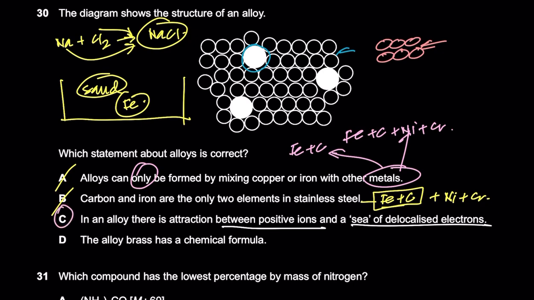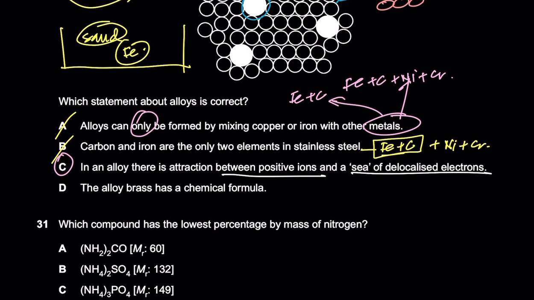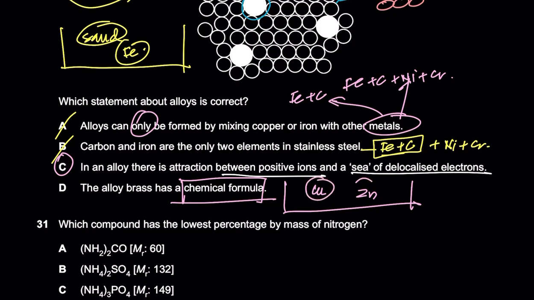If you check D out, D saying the alloy brass has a chemical formula. Alloys, they don't have chemical formula, it's a mixture, right? So अगर brass की मैं बात करूँ, brass basically क्या चीज़ है? Brass is a mixture of a metal which is copper with zinc, right? तो brass जो है copper और zinc का एक mixture बनाया हुआ है इन्होंने. तो it doesn't have any chemical formula. Copper है और ये zinc है, बस ये एक mixture बना है. जैसे sand plus iron जब आप करते हैं तो आप कहते हैं a mixture of sand and iron has a chemical formula? No, it does not have a chemical formula. So D is also wrong.